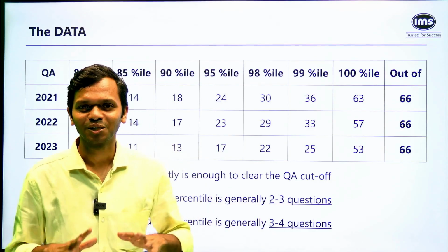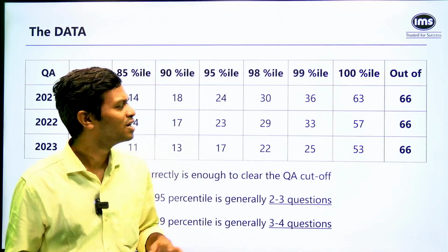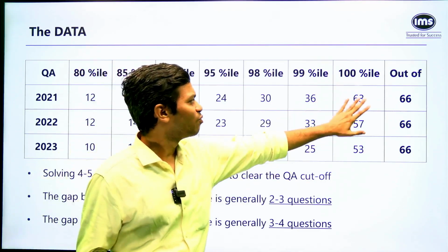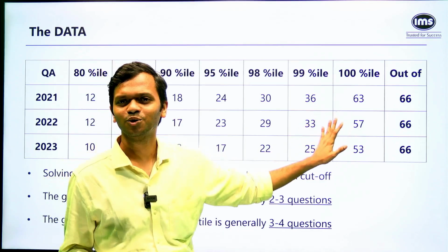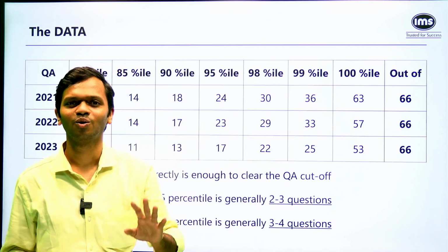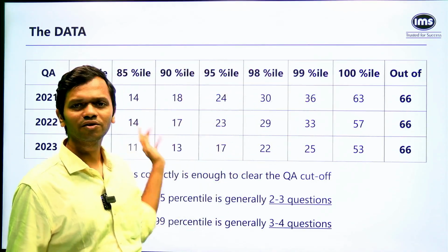And I've been an aspirant at some point of time, so I know what people talk about when they say, I'm so scared of quant. There is a reason for that, and I know what it is. But the point is, when you look at these very, very high scores, the first question you should be asking is, am I going to need that? Am I going to need, let's say, 63 on the quant section? No, because my job will get done even if I'm lying somewhere here, right?